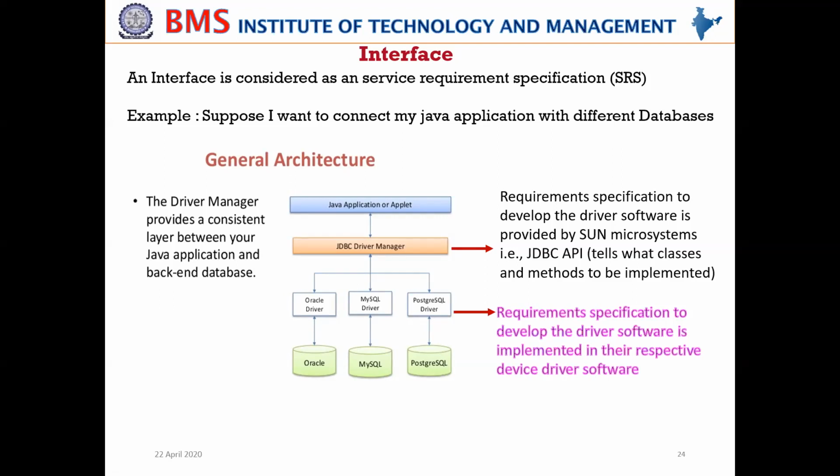Now, for example, BMSIT people want to give a contract for this particular software to a third party. So BMSIT people are the customers, and the third party people who are ready to give the solution for their requirement will come together. They sit together and come out with a set of requirements. They decide what set of requirements should be provided for BMSIT. So both the parties sit together.